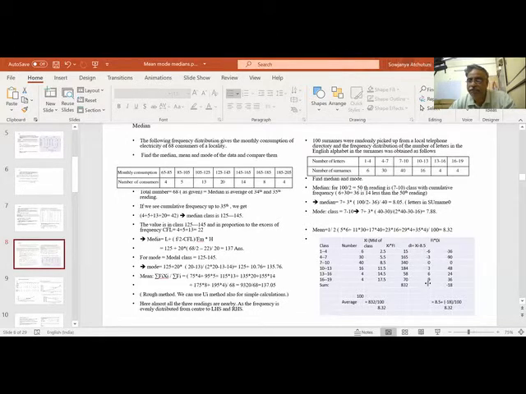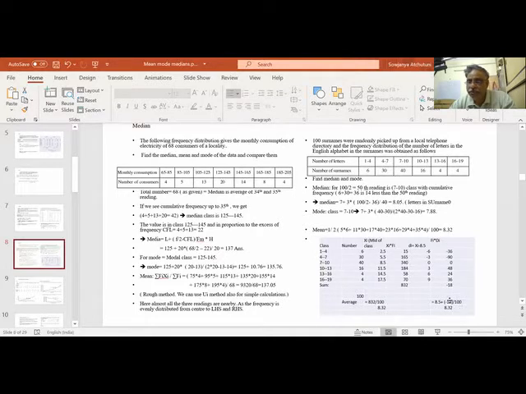It is easy. Now it is easy to multiply di into fi. So 6 sixes are 36, 3 thirties are 90. When I do the sum, I am getting minus 80. So what is my mean? Mean is a plus sigma fi di by sigma fi. A is 8.5. So 8.5 plus, here I have not taken h. There is no h involved. So fi di by fi.